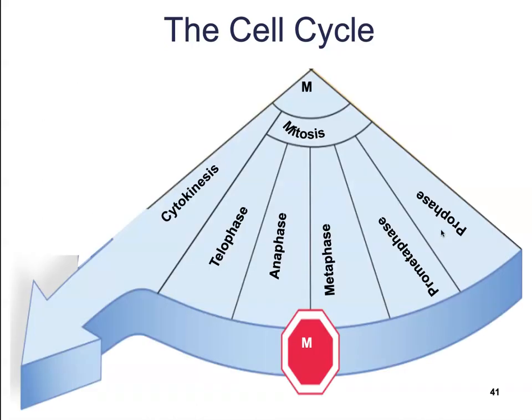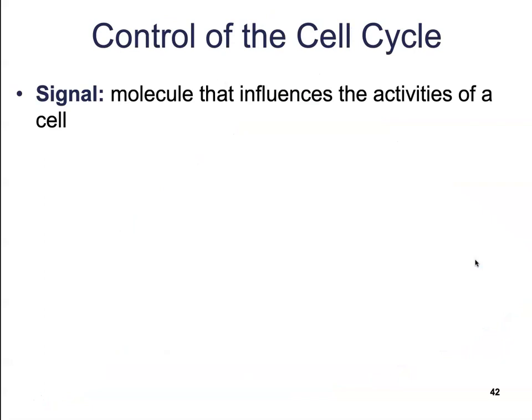Then we move on to the mitotic stage. Now, the mitotic stage can be broken down into mitosis, which is the division of the nuclear material, and cytokinesis, which is the division of the cellular material. Mitosis itself can be broken down even further into 5 individual stages: prophase, prometaphase, metaphase, anaphase, and telophase. Before we really get into that, we're going to talk just a little bit about how we regulate the cell cycle.